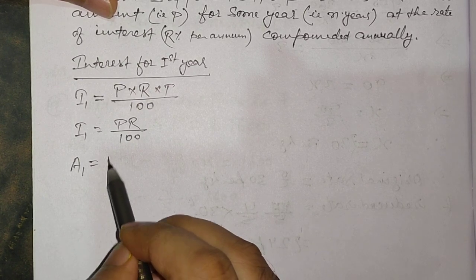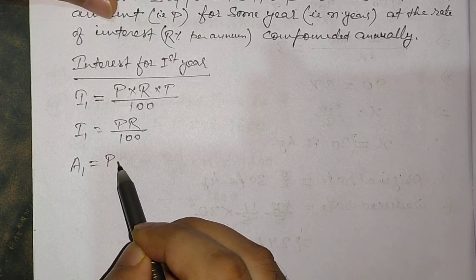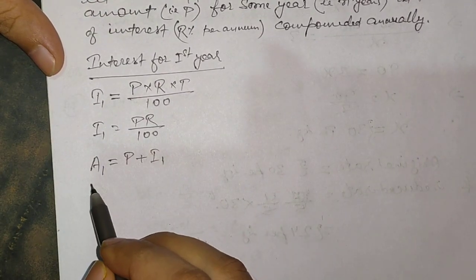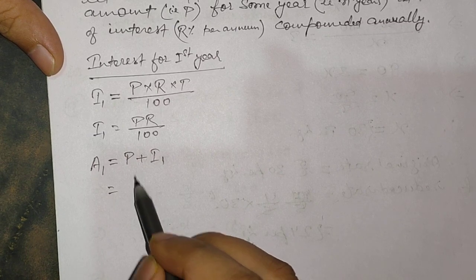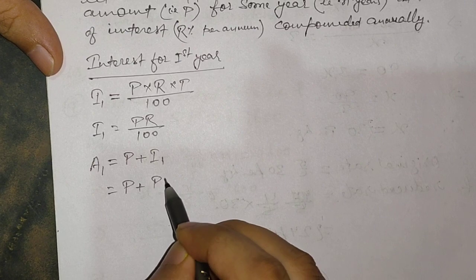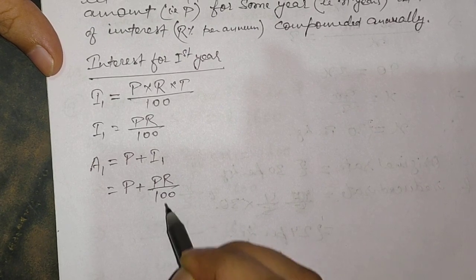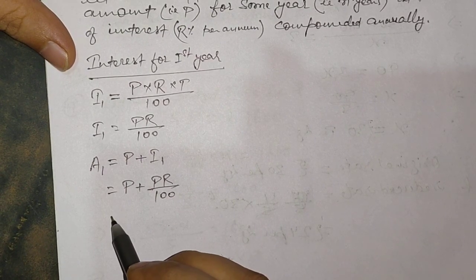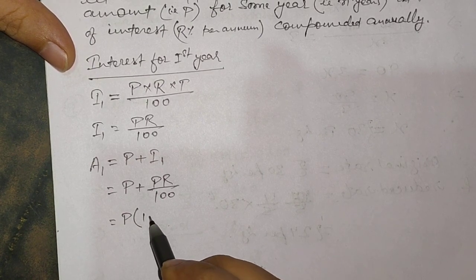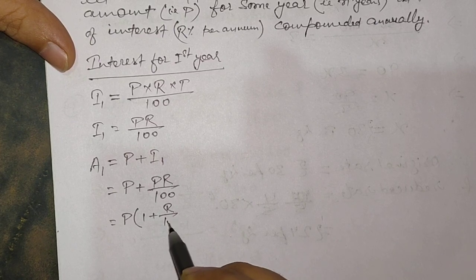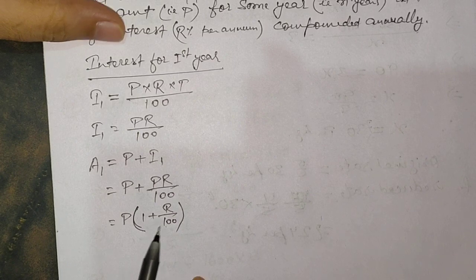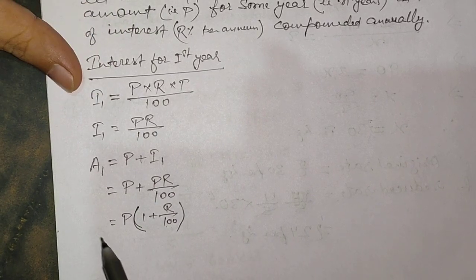The first year amount is equal to P plus I1. The value of P will remain P only, and I1 is equal to PR by 100. So if we take out P as common, we'll get P times 1 plus R by 100. Leave it like this only, don't write it as 100 plus R by 100. Okay, now this is the amount for the first year.